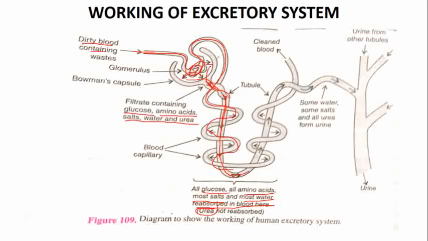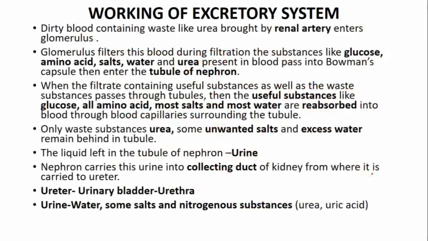And now the filtrate which remains after reabsorption, that filtrate which is present in tubule, now has only urea and harmful salts. This urea and some salt form urine, and finally this urine gets collected in this tubule, and from this tubule it goes into the ureter. So this is basically the working of the excretory system.